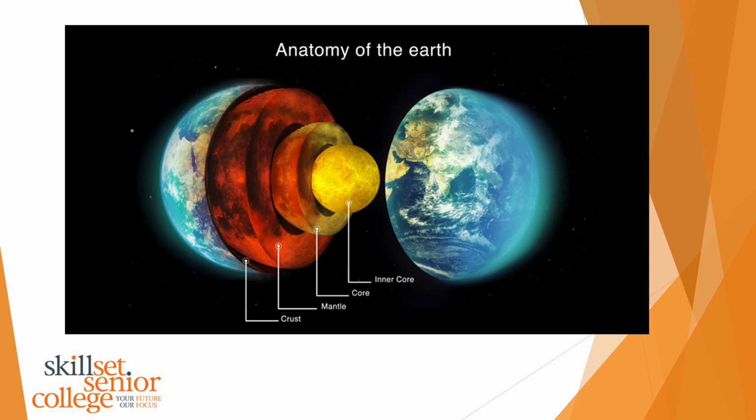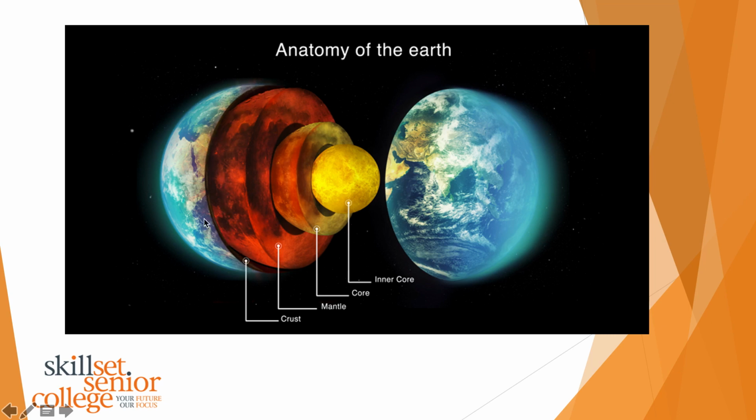So this is the anatomy of the Earth, what's going on inside of the Earth. So you can see here in the middle, we have the inner core, which is this ball here. Then we have the core, which surrounds the inner core. Then we have the mantle, which is this massive kind of orange part here. This is where all the lava comes from. And the tiny thin crust that I discussed there.